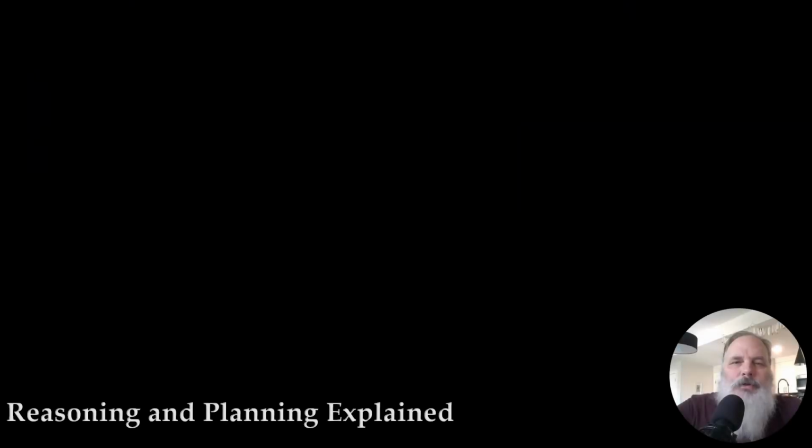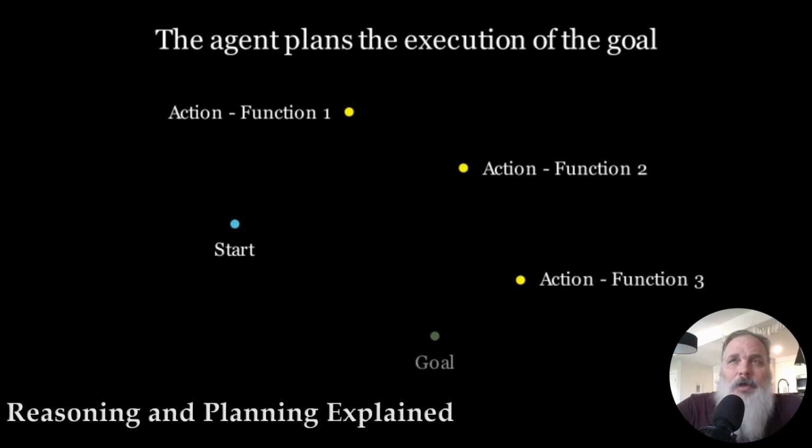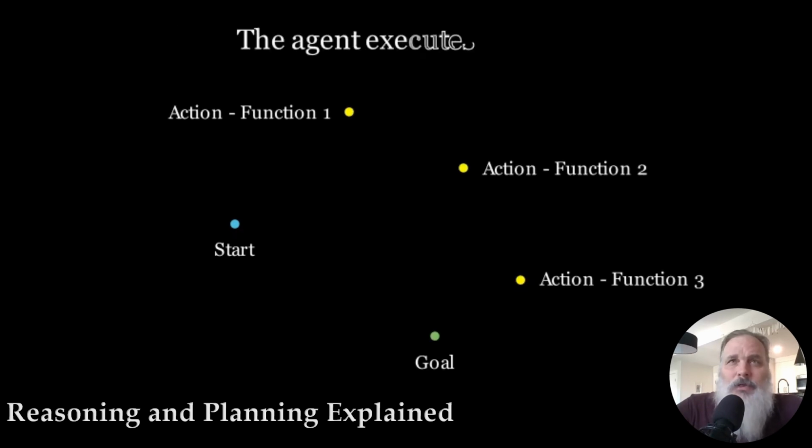Reasoning is the AI's ability to work through a problem step by step. Planning is about constructing a sequence of actions to achieve a goal. A goal could be anything. What the agent does then is plan how it executes the goals. It's going to have a starting position and then a number of functions it will need to execute to complete that goal. And then it will execute each of those functions, in turn passing the output from one function to another, until finally the final output goes to the goal.